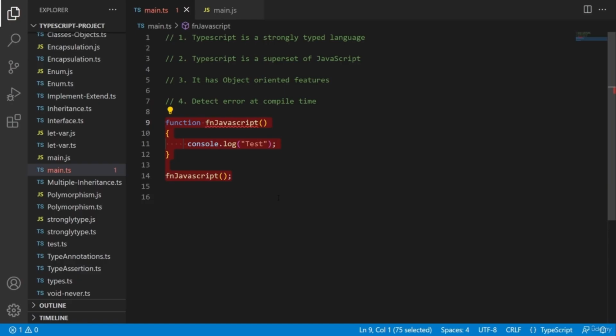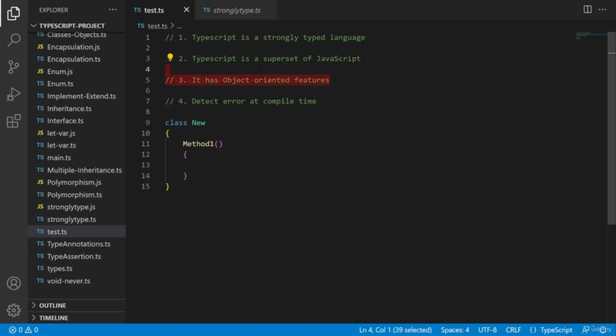And in addition to that, TypeScript provides some additional features like classes, interfaces over JavaScript, which means TypeScript is a superset of JavaScript.